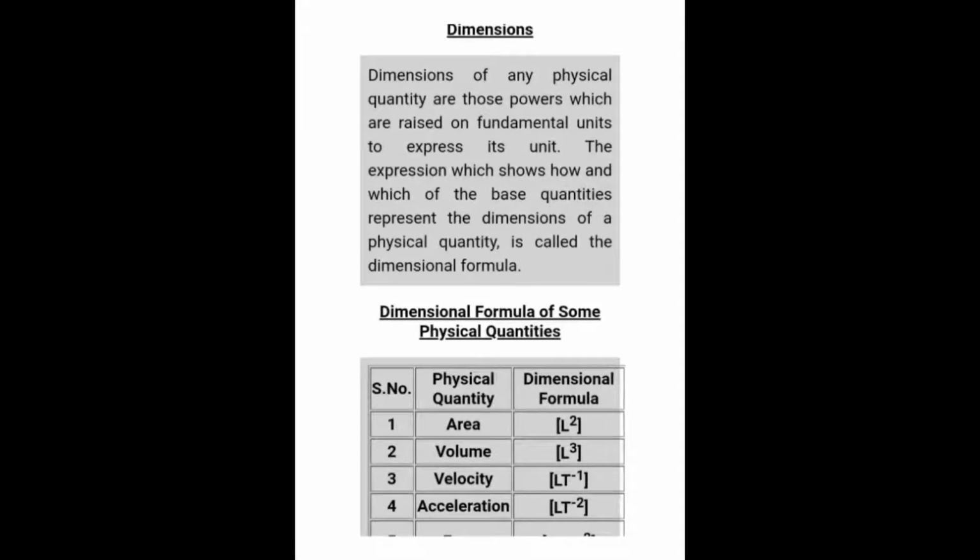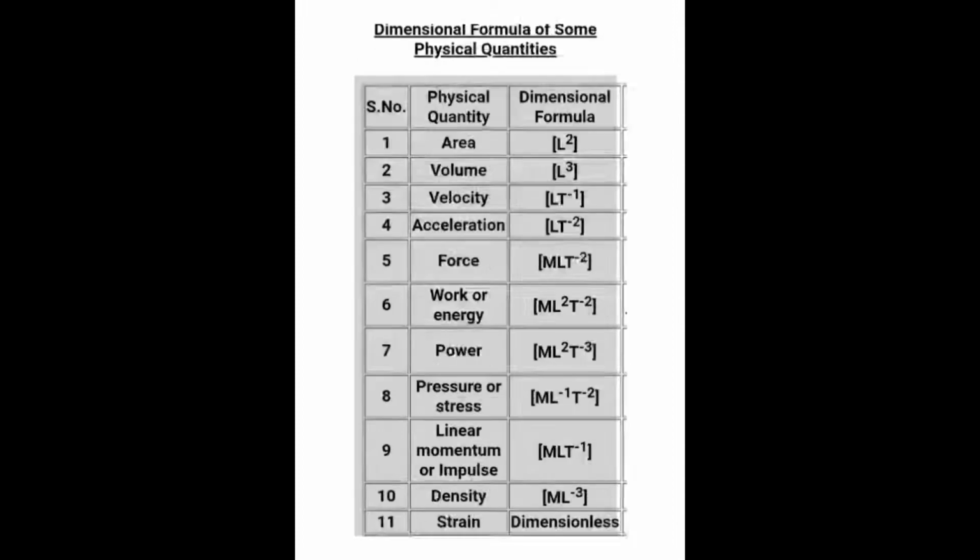Meter comes under length, so the dimensional formula becomes L square. Similarly volume of a cuboid, length into breadth into height, each in meter, so therefore L cube. Velocity is meter per second, that is L T to the power minus 1. Acceleration is meter per second square, that's why L T to the power minus 2.